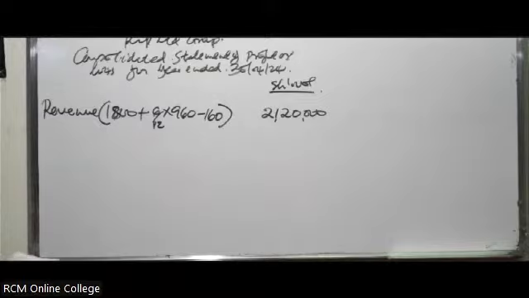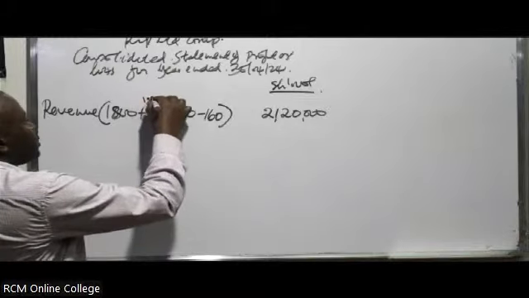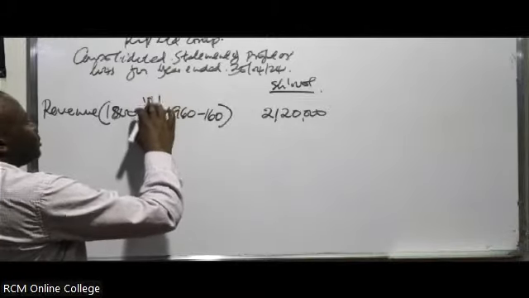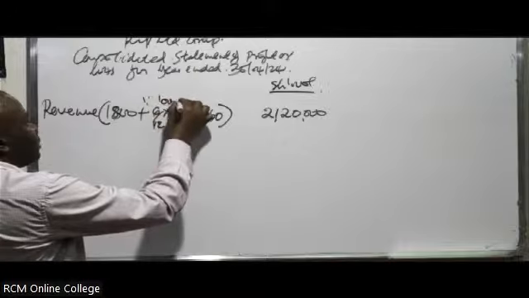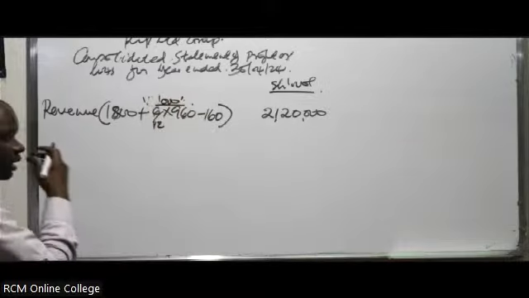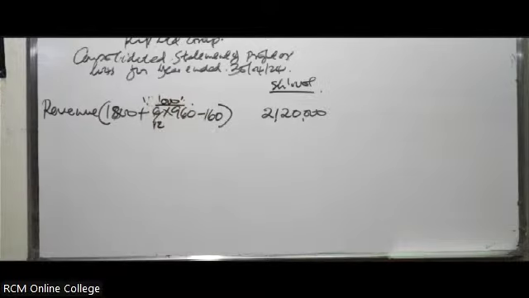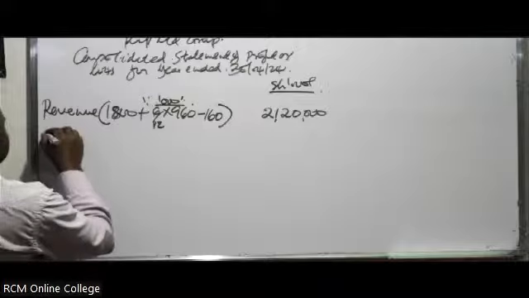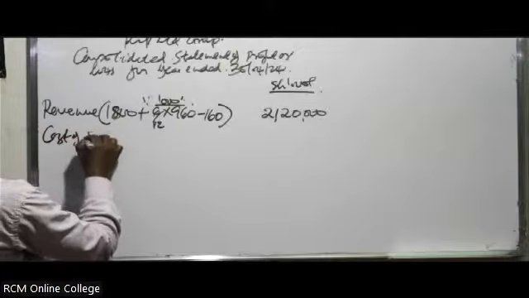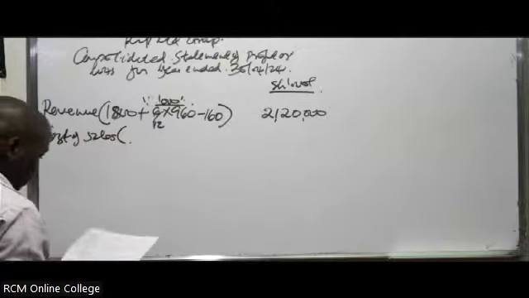You can be able to ensure these ones are reduced by some zeros there. So it comes to 2120. So you can go in this case to the cost of sales. You just repeat the same.